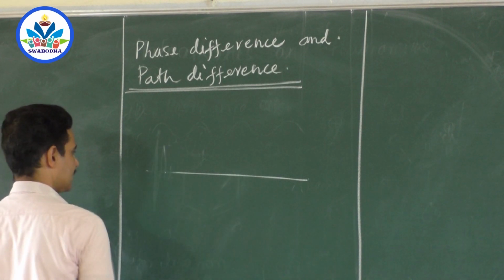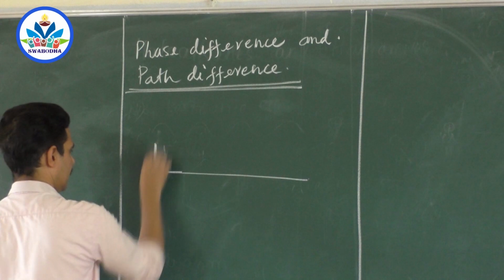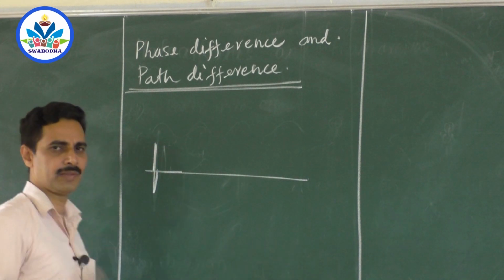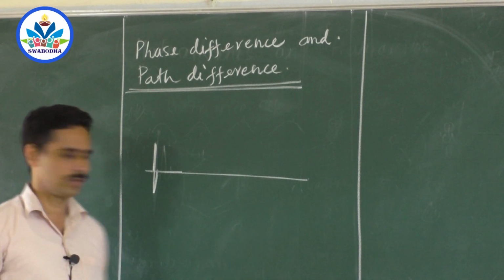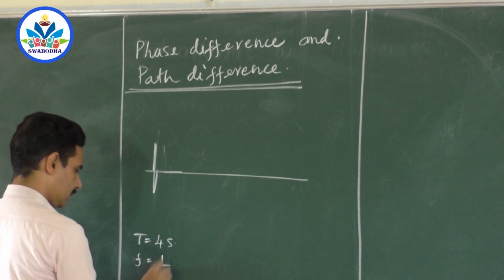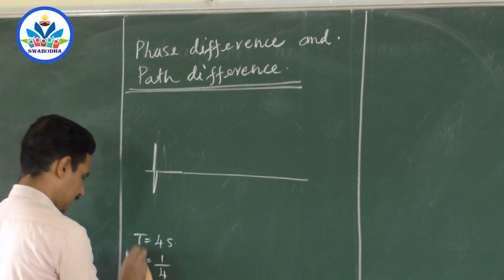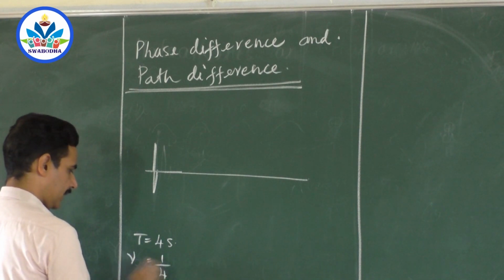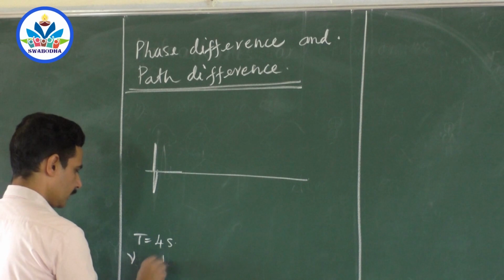So first particle starts its vibration, and it completes one vibration in 4 seconds. So its period is 4 seconds. Right? Its frequency, nu I write, is 1 by 4, because frequency is 1 by period.